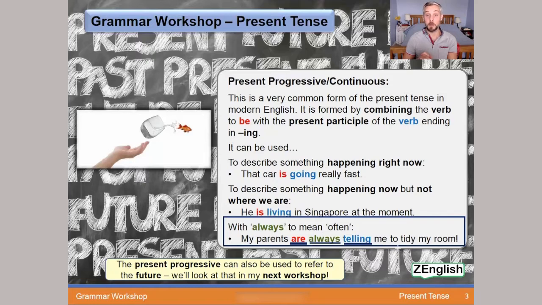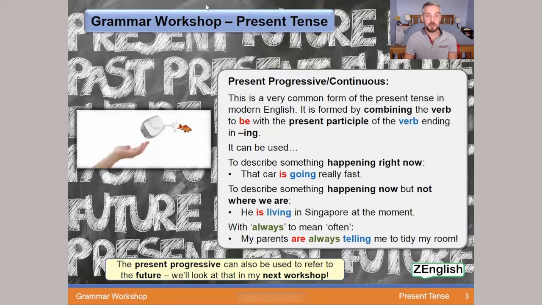And yes, when I was a kid, my parents always told me to tidy my room. In the present tense, my parents are always telling me this. It's something they often do. My boss is always telling me to get to work on time, that kind of thing.